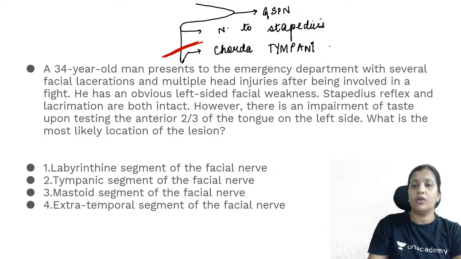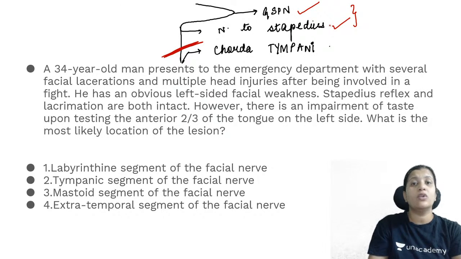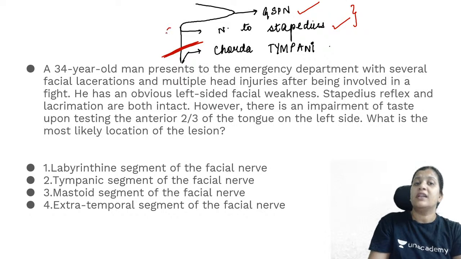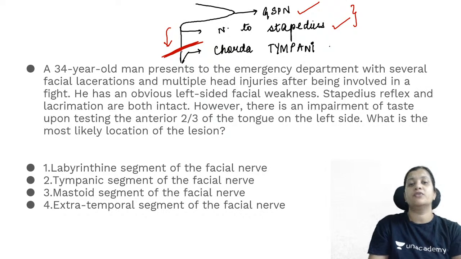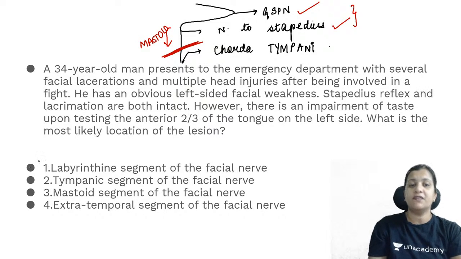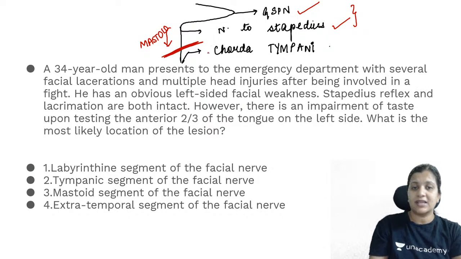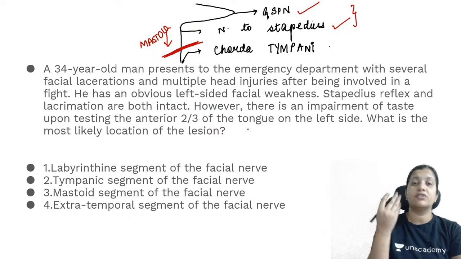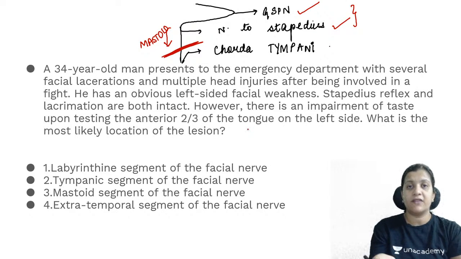They have told you that the stapedial reflex is good and lacrimation is good, which means that these two nerves are functioning and there is no lesion at these levels. So the lesion is beyond the nerve to stapedius, which is the vertical segment, which we call the mastoid segment of the facial nerve. Labyrinthine segment would result in loss of GSPN and stapedial reflex.